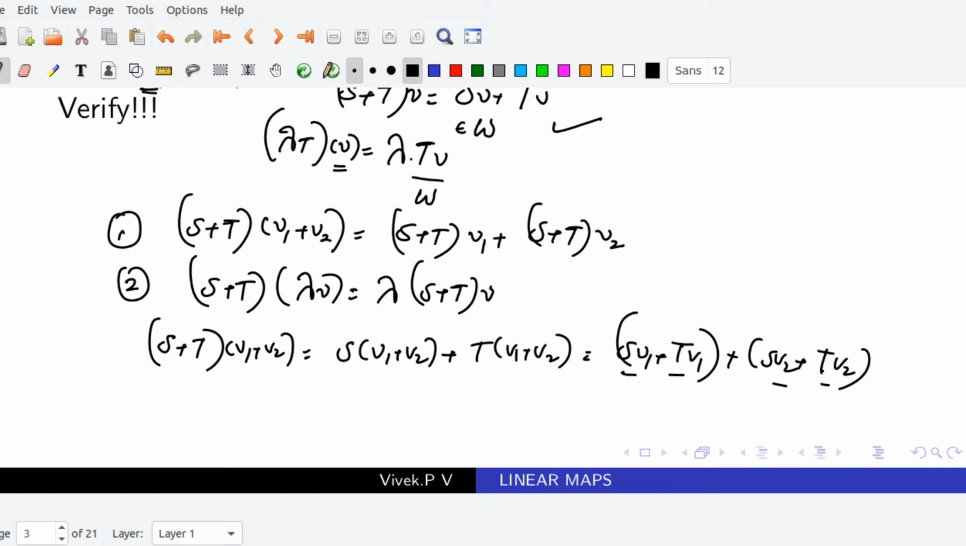So commutativity is preserved in capital W, so we can rearrange the terms like this. Okay, it is equal to, by definition, S plus T of V1 plus S plus T of V2. So we have proved the first thing.